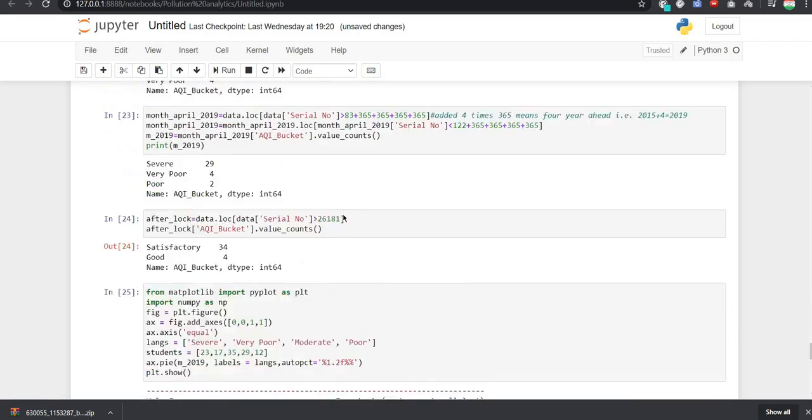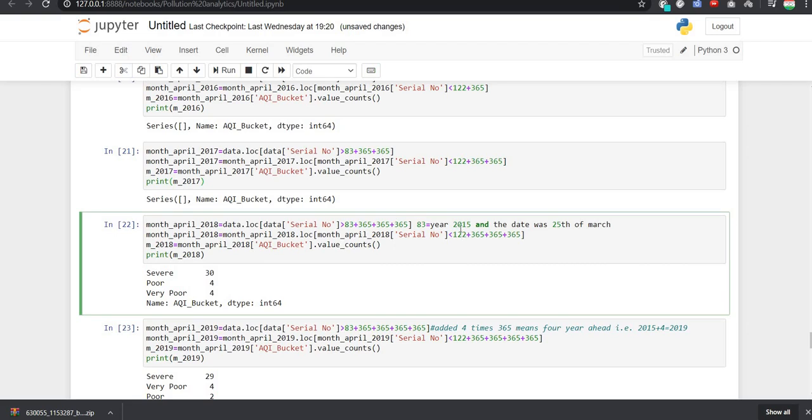So here the idea is 83 means 2015 and date starts from 25th of March, but now we want 2018. So if we add 3 years to 2015, then we will get 2018. So for that we will add 365 three times, and that means that we have jumped 3 years. So we have added 3 times here. So 25th of March 2015 plus 3 years is equal to 2018.